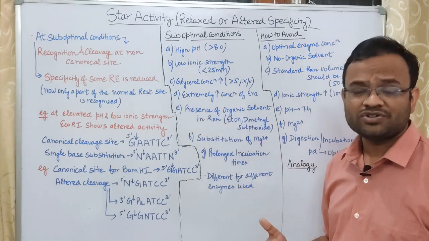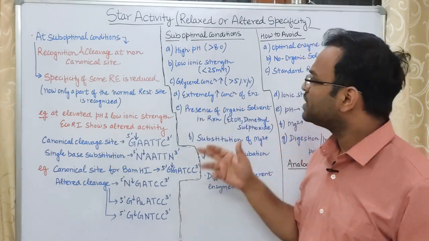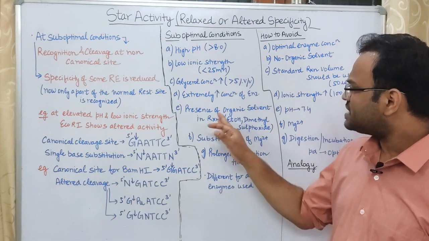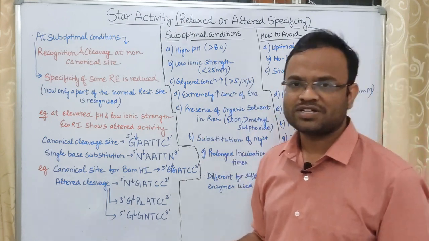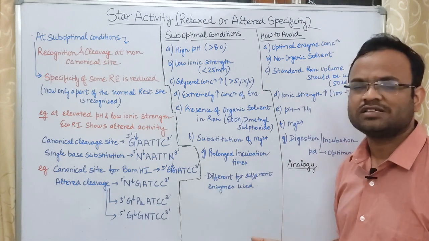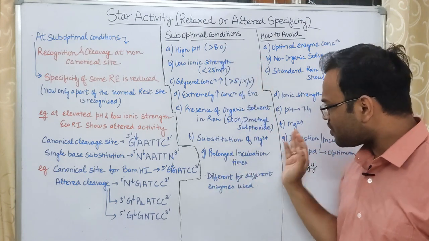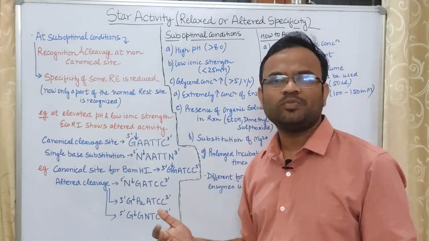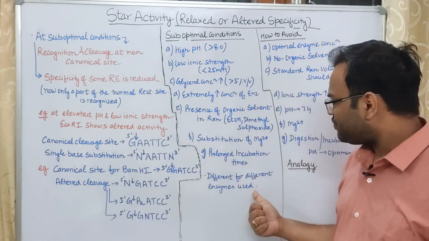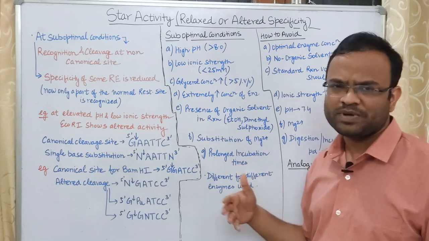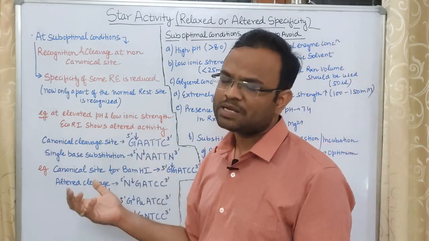Extremely high concentration of enzymes will also lead to suboptimal conditions. Presence of organic solvent in the reaction, for example ethanol, dimethyl sulfoxide, will also create suboptimal conditions. Substitution of magnesium and higher incubation periods will also lead to suboptimal conditions.